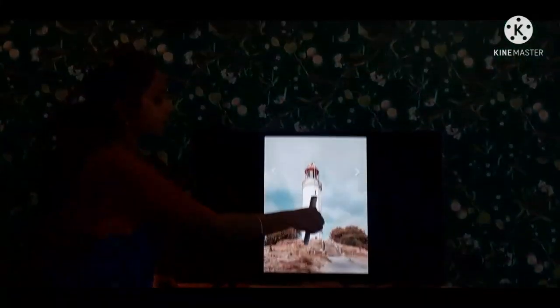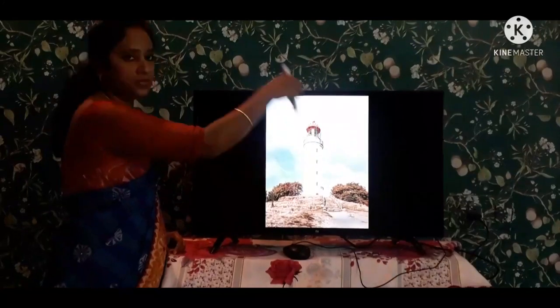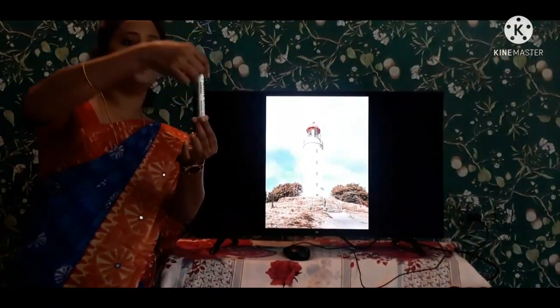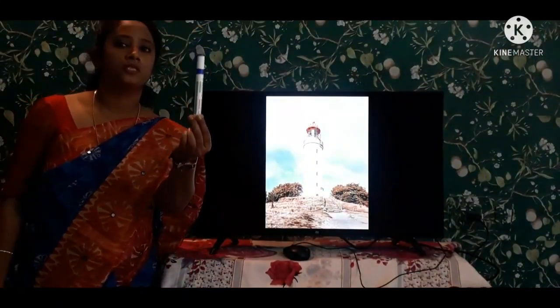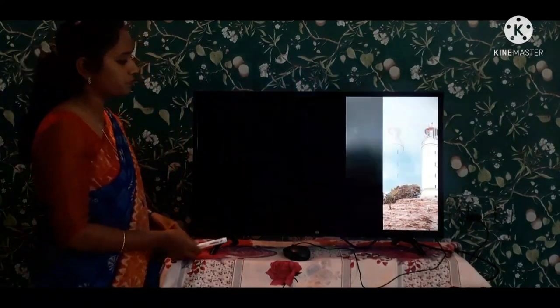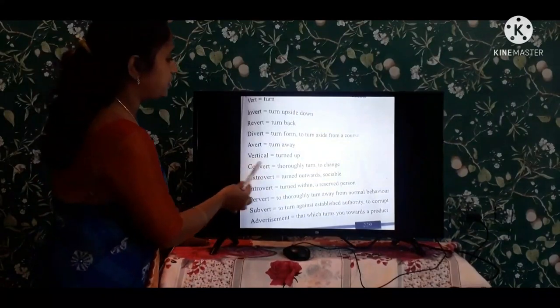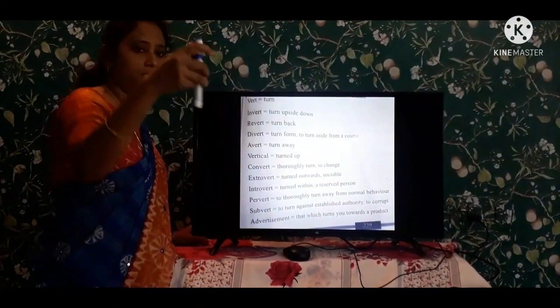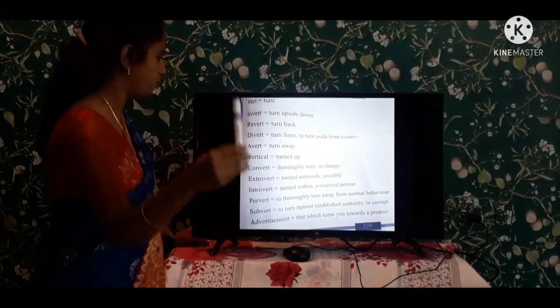Next, it is a vertical position that it will be like upside. It will be like this. This is the position that we are having, vertical. And next, coming to the next one. Next one is vertical, turned up. This is a turned up. This is a vertical position that we are having.